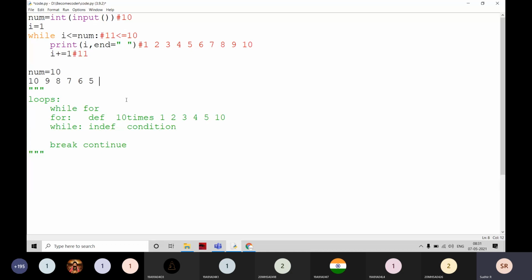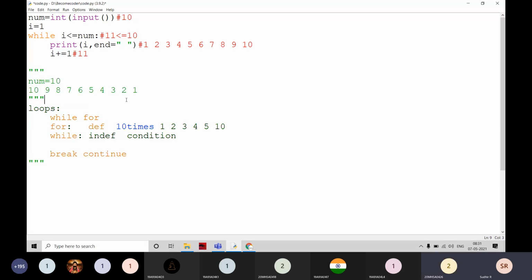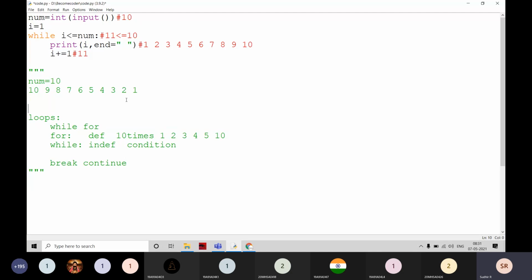Everyone try to write this. I want the output like this. Just everyone try to write it and post it in the WhatsApp group. Then I will check everyone. Yes, num is equal to 10. I want to print from 10 down to 1. You have to start at 10 and stop at 1.